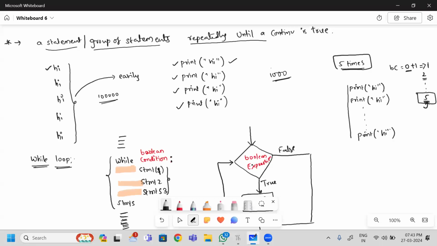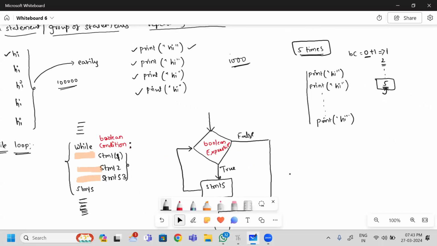Based on these things, I am going to write the same thing using this while block. Here our brain has taken one variable which holds the initial value. Similarly, while I am printing this print statement, I am going to take a counter variable.